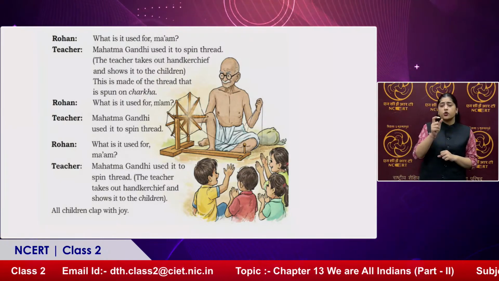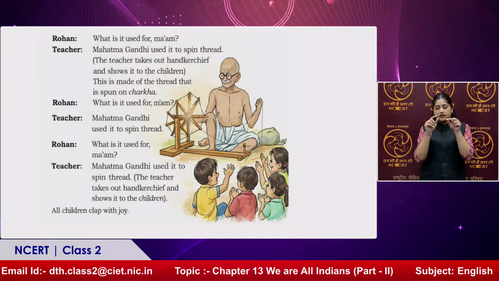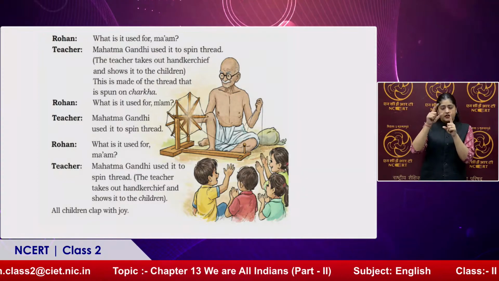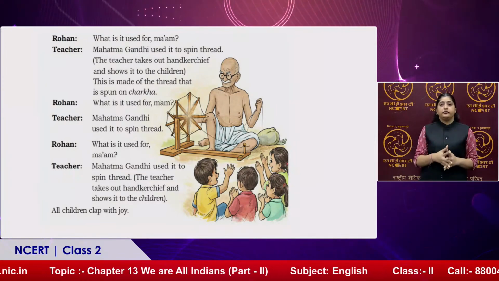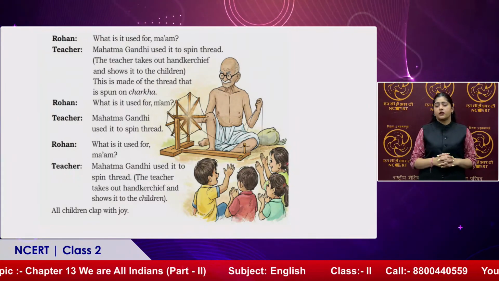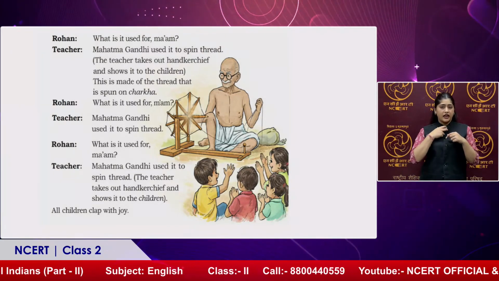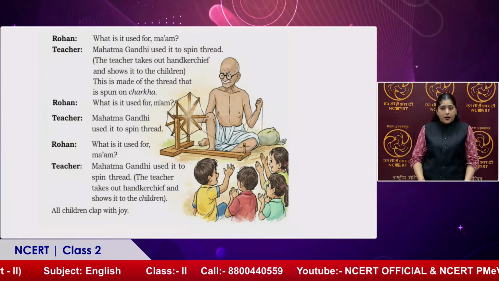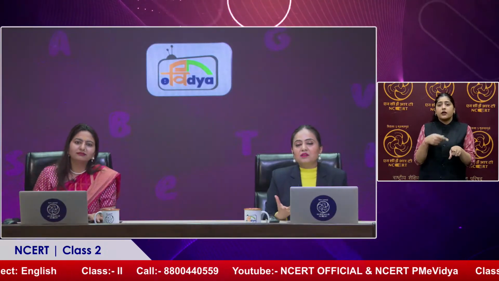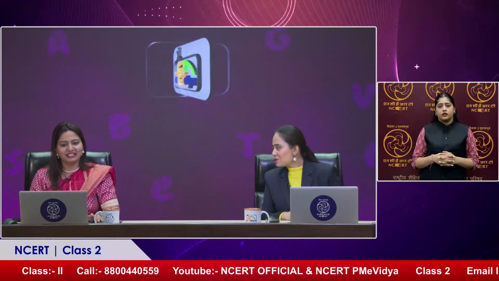The teacher takes out handkerchiefs and shows them to the children. This is made of the thread that is spun on the charkha. So you can also say that whatever we are wearing can be made by fabric weaving, khadi, which is spun on a spinning wheel. But these days we have modern spinning wheels. This is a traditional spinning wheel.